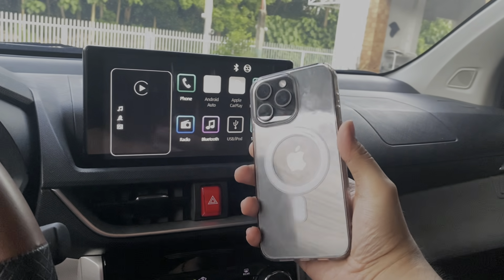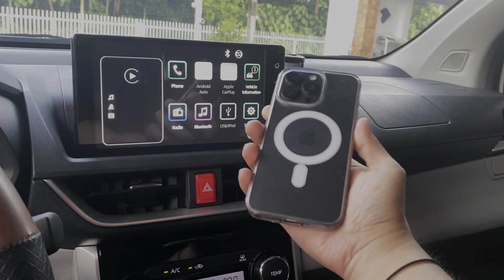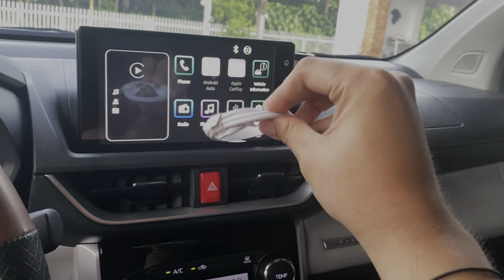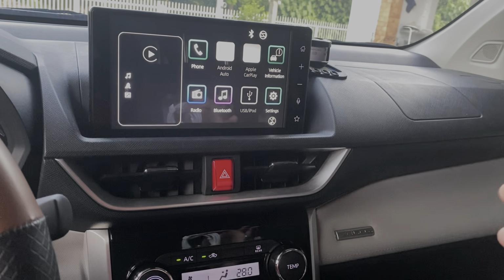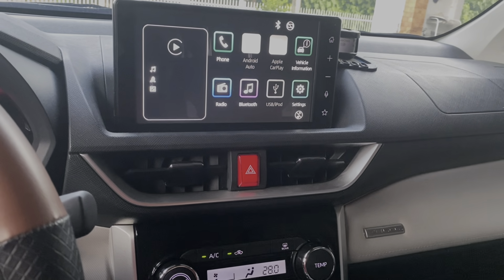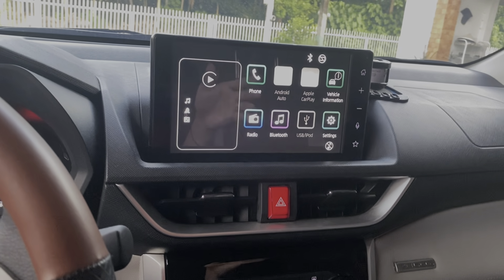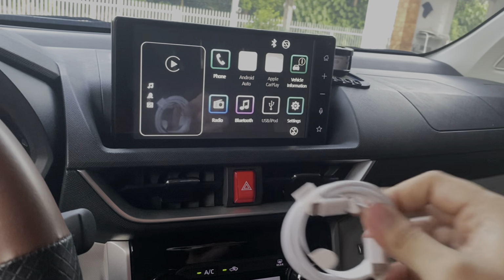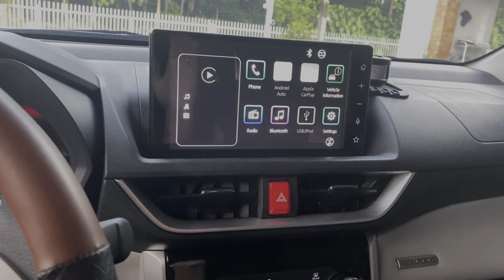This right here is an iPhone 15 Pro Max. All right, and then I'm gonna connect it with the cable that comes with the phone. Now with the iPhones today, upon the making of this video, the latest one is the iPhone 15. The iPhone 15s come with Type-C sockets, so their cables also come with Type-C. For the iPhones before that, 14 and below, you have a lightning cable.